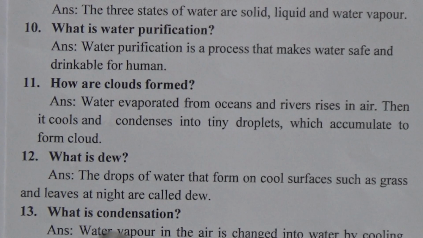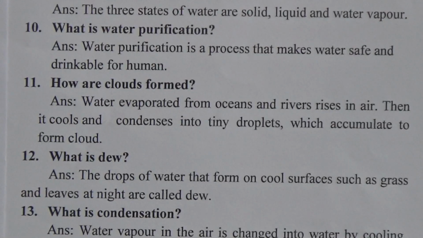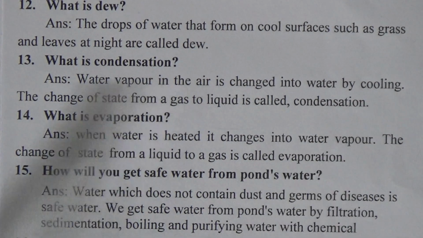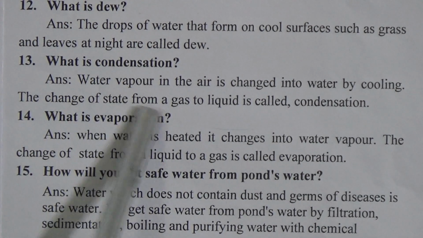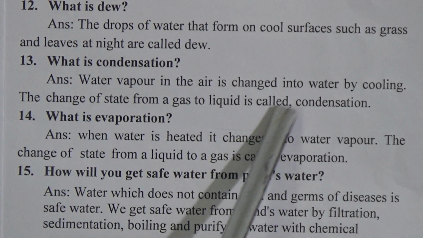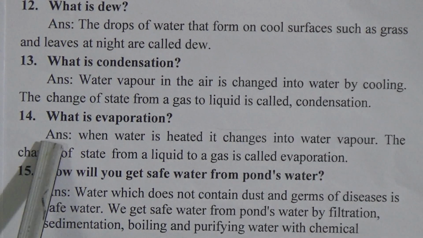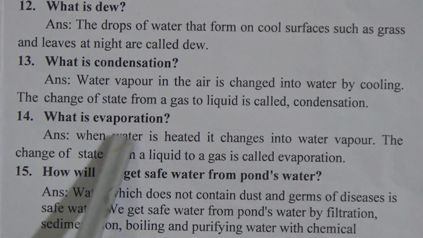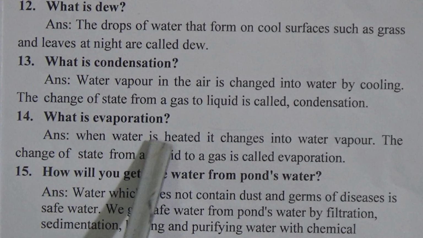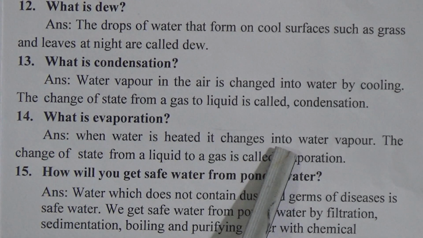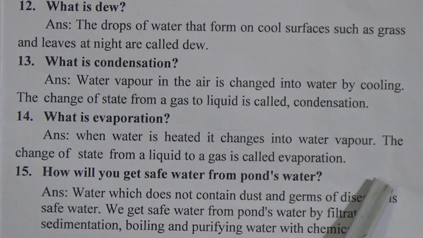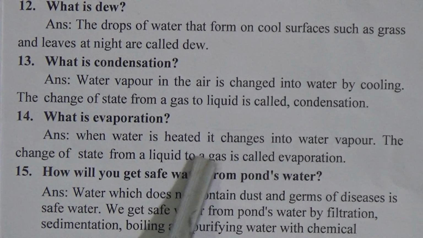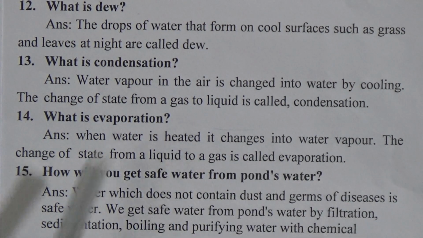Next question is, what is condensation? The answer is, water vapor in the air is changed into water by cooling. The change of state from gas to liquid is called condensation. Now come to question number 14. What is evaporation? The answer is, when water is heated it changes into water vapor. The change of state from a liquid to a gas is called evaporation.